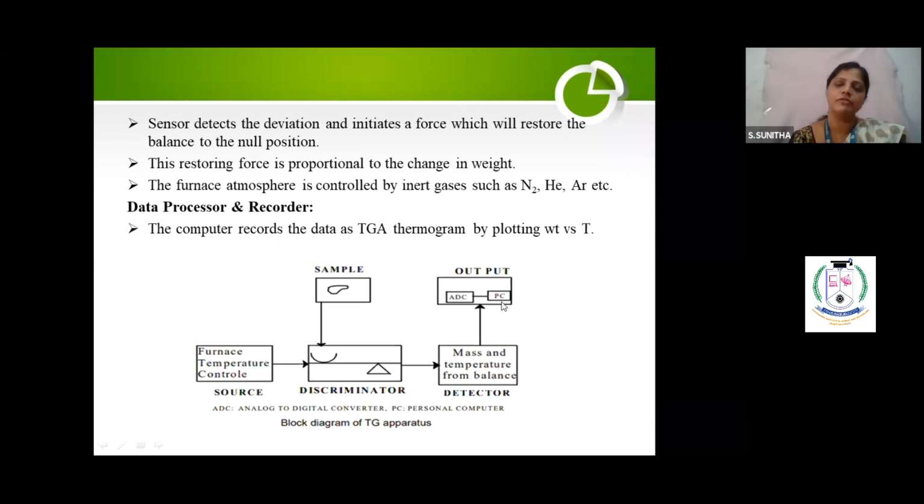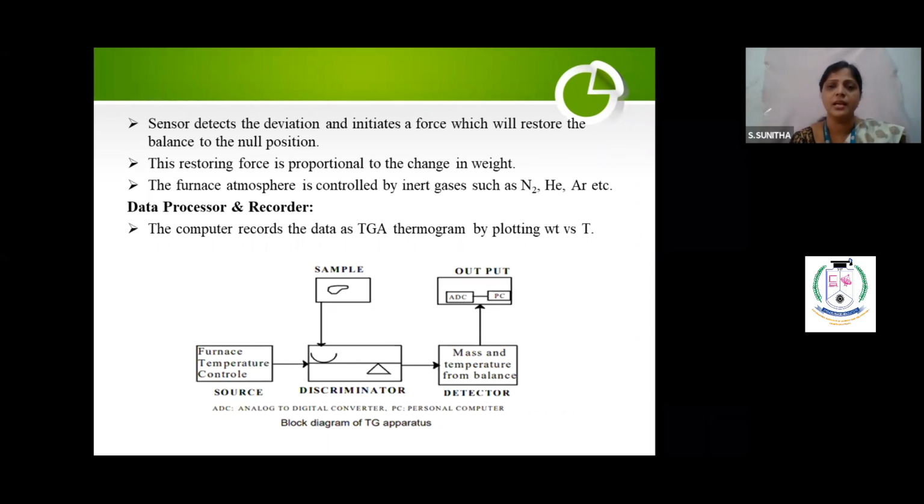All the information, what you want on the x-axis and what you expect on the y-axis, you have to feed. This is all inbuilt; you don't need to do it separately. TGA data will go on for hours together, because the sample has to go slowly, one by one, as you are raising the temperature at 1 degree rise per minute, and it will show you the details like this.